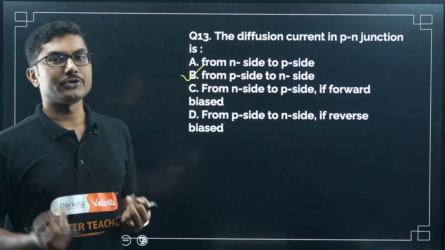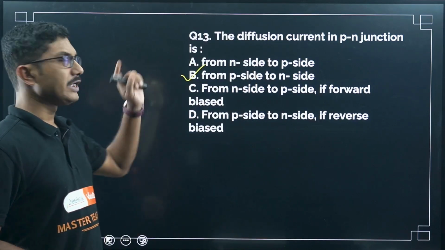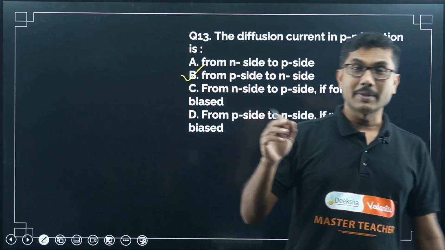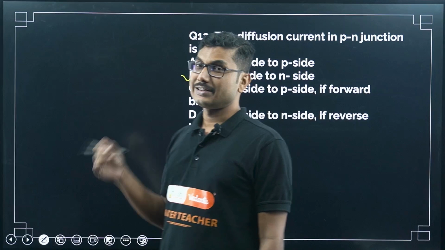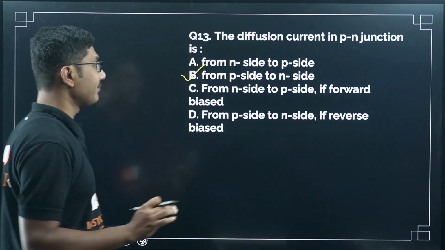Current is always opposite to the direction of electrons. So diffusion current flows from the p side to the n side. Be careful, and remember that drift current flows from the n side to the p side. There is an electric field, and because of that electric field, a drift current flows from the n side to the p side.